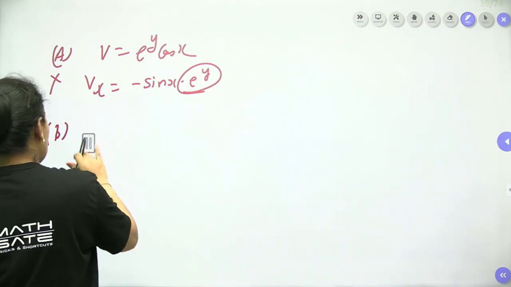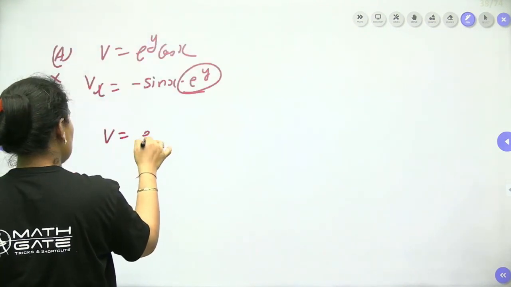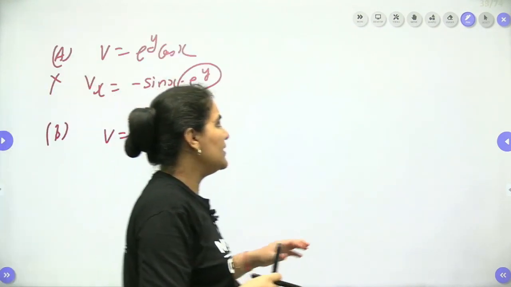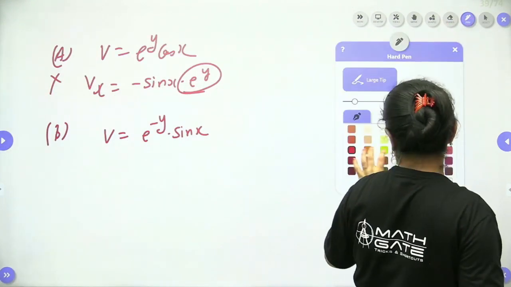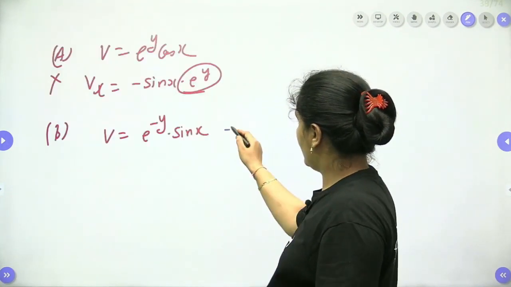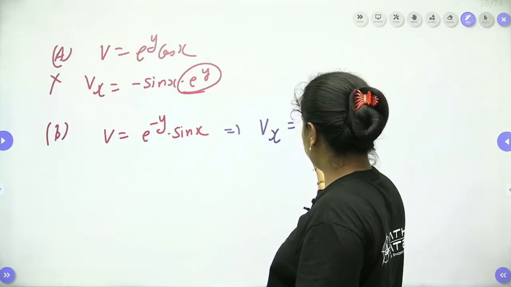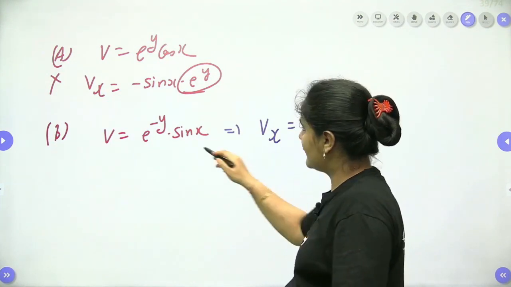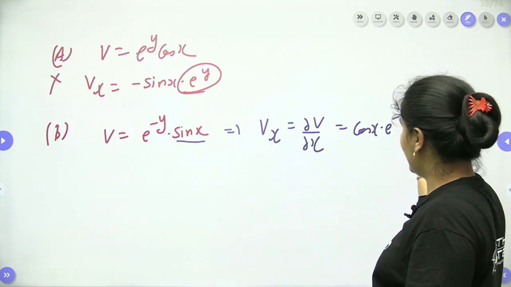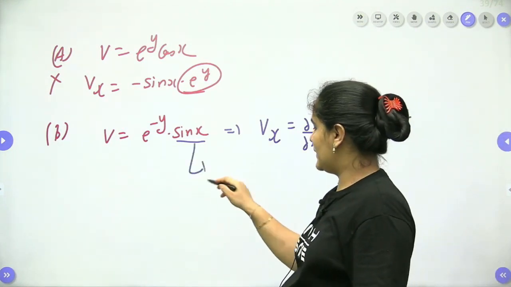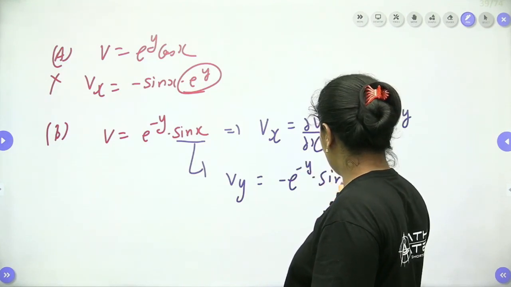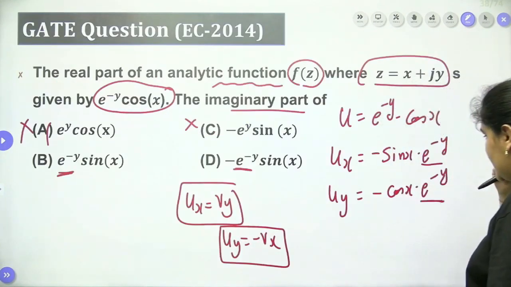So let's talk about option B. v equals e to the power minus y into sin x, guys. Yes, we have v equals e to the power minus y sin x, right? So let's find the partial differentiation with respect to x. So del v by del x, when we differentiate this, will be cos x into e to the power minus y. Yes, exactly. Let's partially differentiate with respect to y. It will be minus e to the power minus y into sin x.